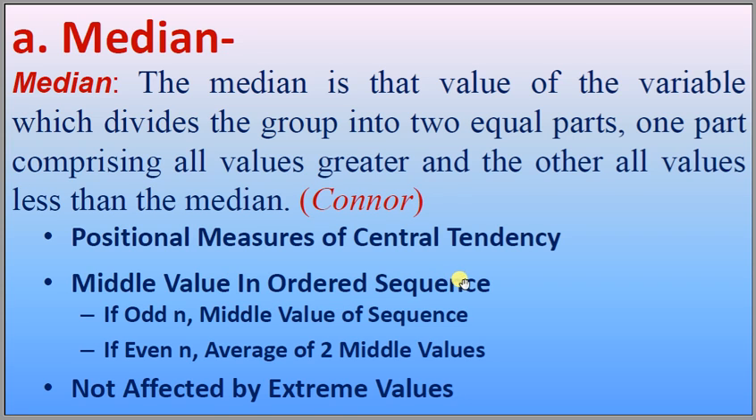Middle value in an ordered sequence. If the number of observations is odd, then the middlemost value of the sequence will be the median. If the number of observations is even, then it is the average of the two middle values. Not affected by extreme values, because in the calculation of median, all the observations are not involved. Extreme items are the boundary observations on either side and they are not involved in the calculation. That's why it is not affected by extreme values.